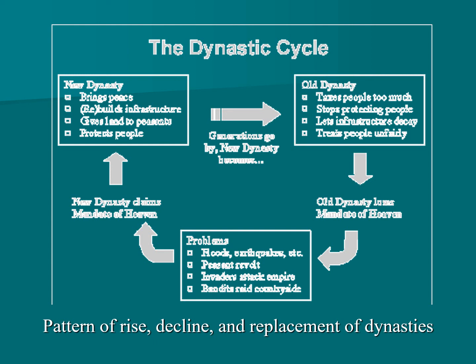They would overthrow that old dynasty. So in this case, we have the Zhou overthrowing the Shang, and this new dynasty will bring peace. They'll rebuild the infrastructure. They will make sure peasants are happy and cared for, and they protect the people. But over time, that new dynasty will become an old dynasty, and we will see the problems repeat itself until someone else emerges to rule China.